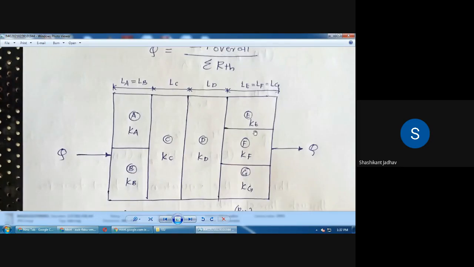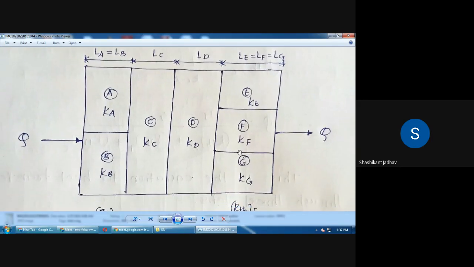So there are different layers given. So draw this diagram. This is the complex shape. This is layer A, this is layer B, then layer C, layer D, layer E, layer F, and layer G. And according to those layers, thermal conductivity is given. For layer A, Ka is there. For layer B, Kb. For layer C, Kc. For layer D, Kd. For layer E, Ke. For layer F, Kf. For layer G, Kg.